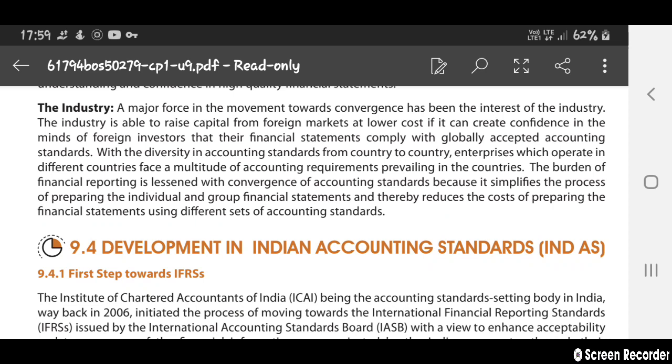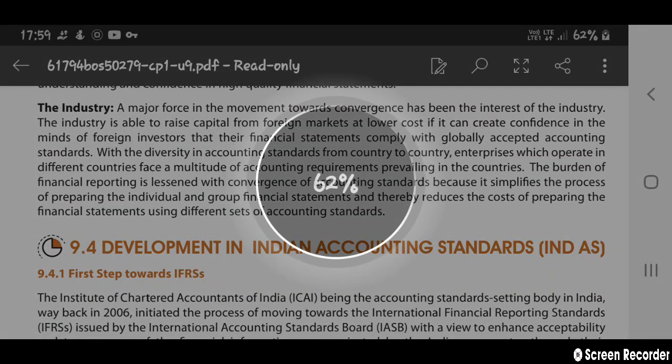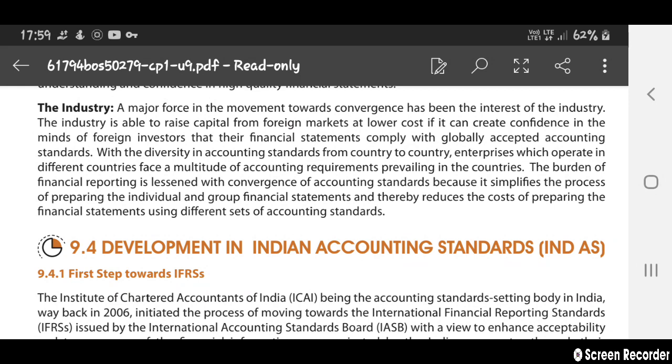With the diversity in accounting standards from country to country, enterprises which operate in different countries face a multitude of accounting requirements in each country, and the burden of financial reporting is lessened by this convergence of accounting standards, because it simplifies the process. It makes it easier for the industry to prepare individual and group financial statements, and thereby reduces the cost of preparing the financial statements.